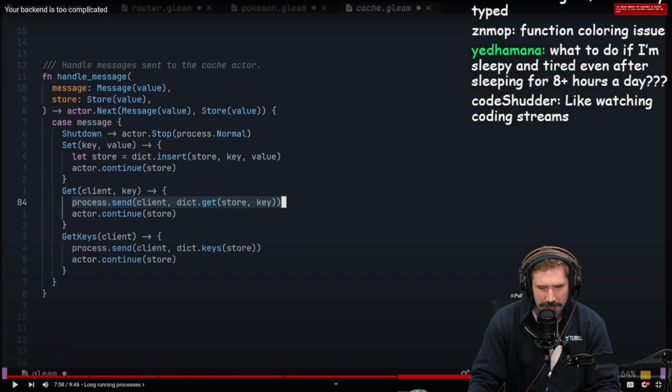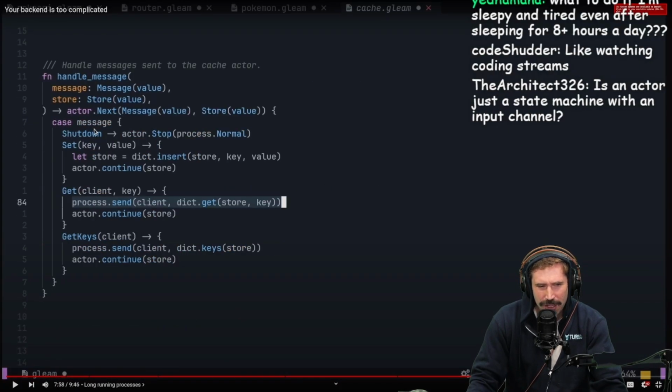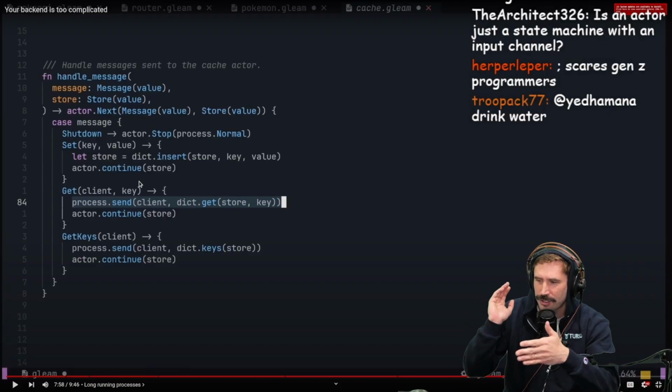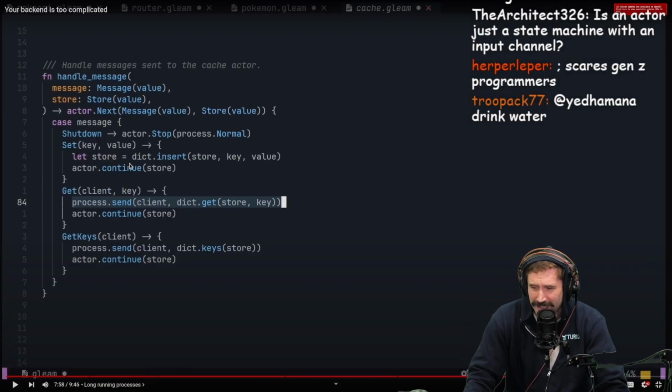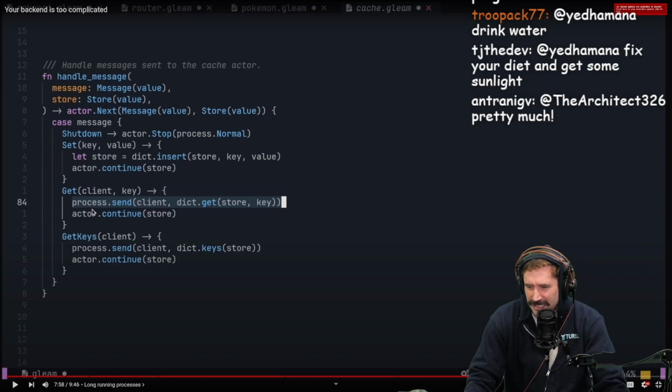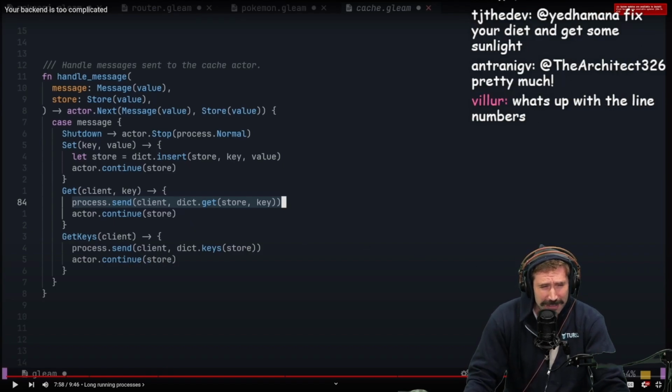Right, with this previous code, effectively you could only have one thing in the actor executing at one time. So there's some sort of queue behind it. That way you don't have multiple values going in at the same time. That's my assumption of what's happening here, because they all call actor.continue. I think that makes sense.